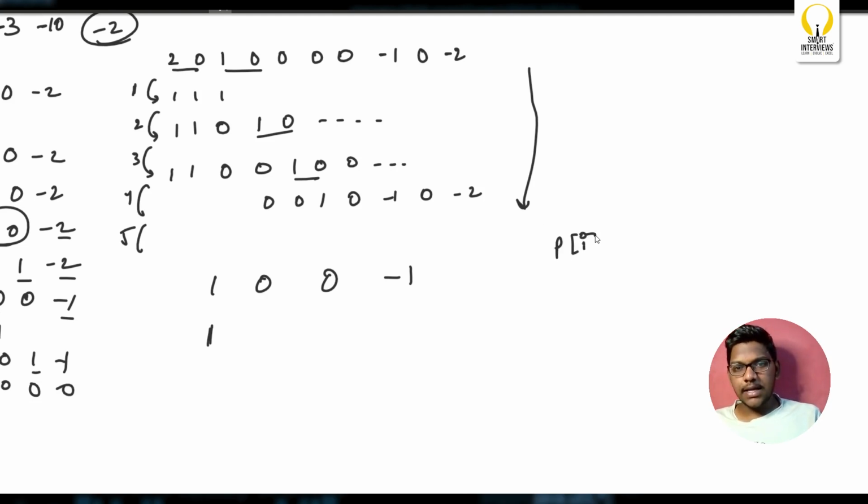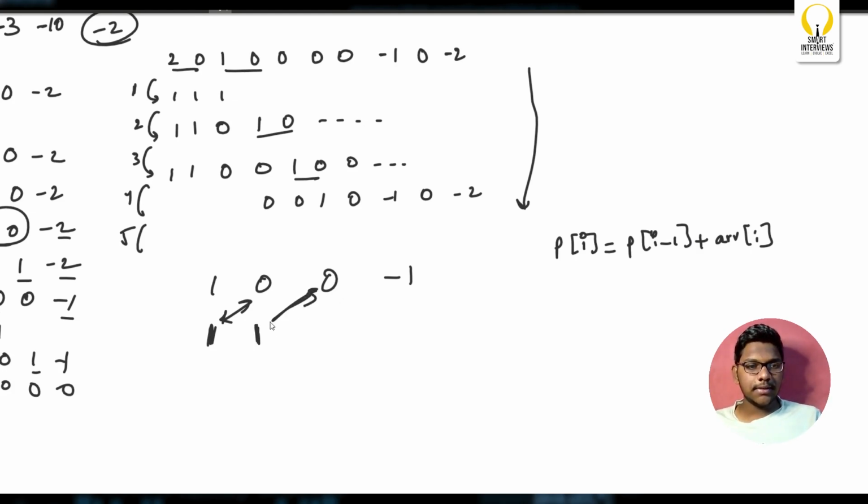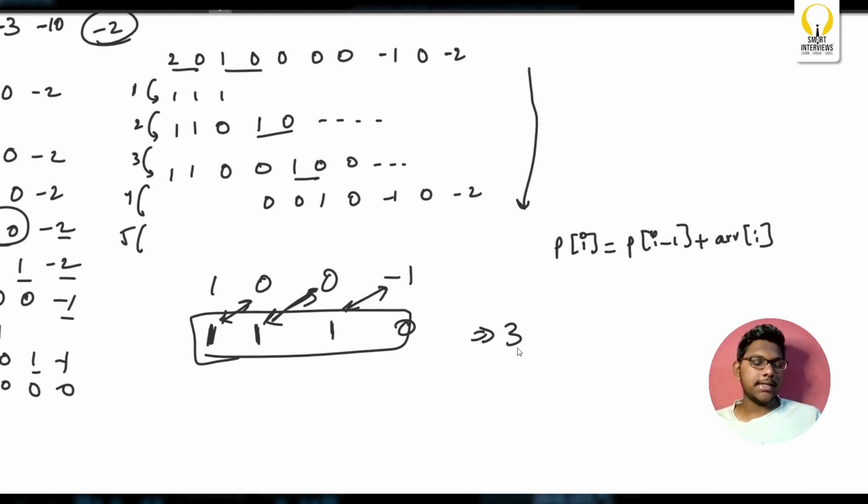Prefix of I is equal to prefix of I minus 1 plus array of I. That's it. So prefix of this plus this, which is 1. Next, this plus this, which is 1. This plus this, which is 0. Now, what's the sum of this prefix sum? 3. So 3 is your answer.